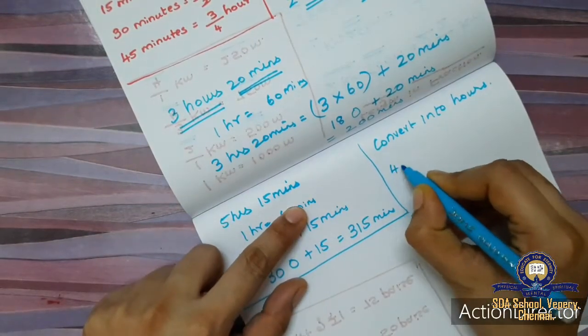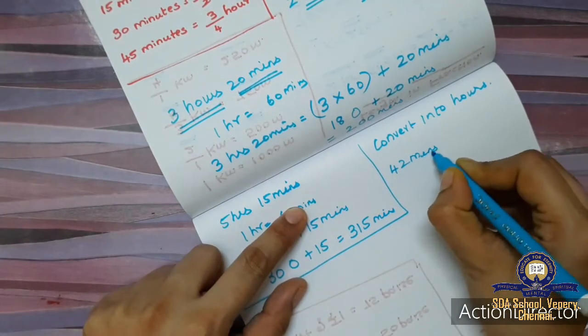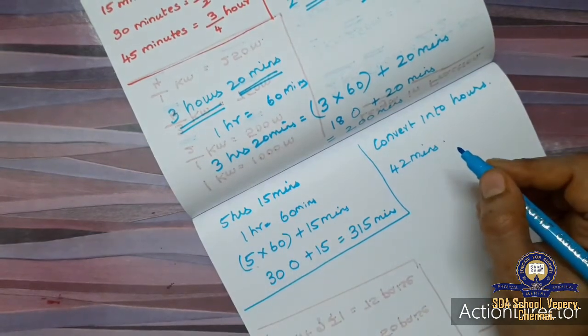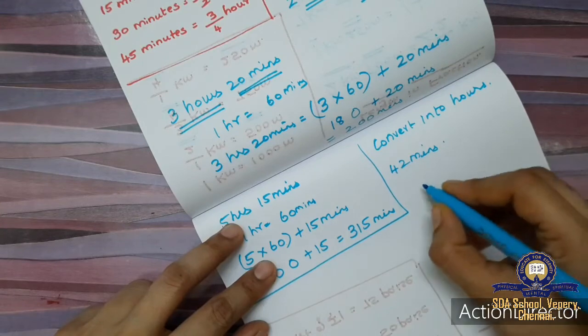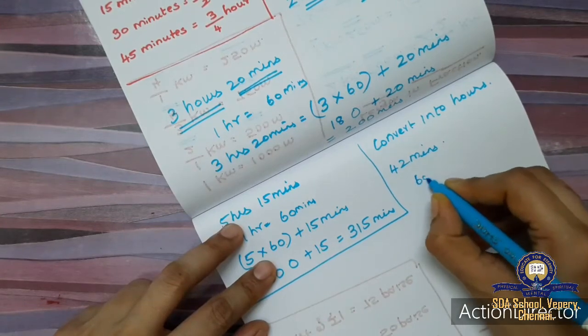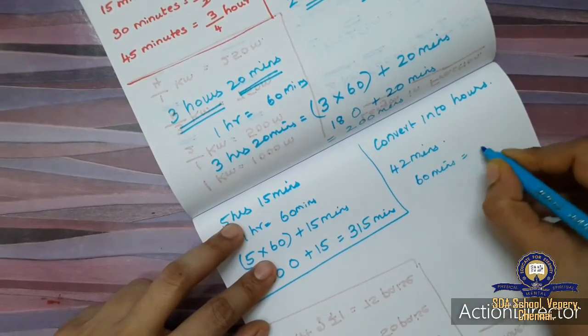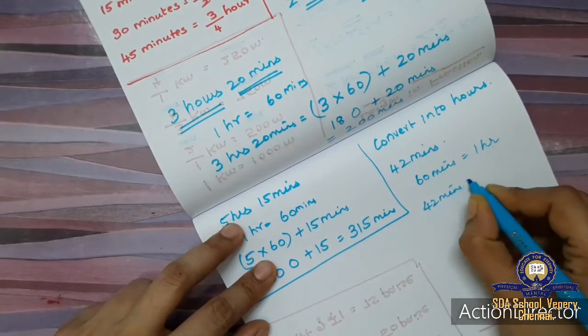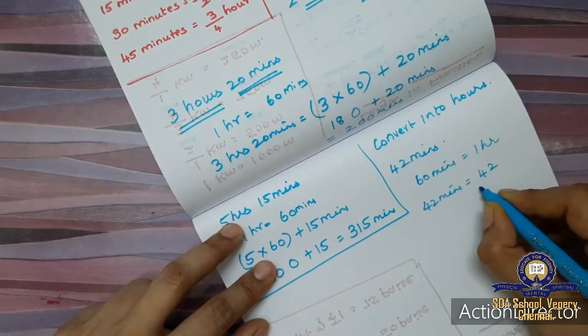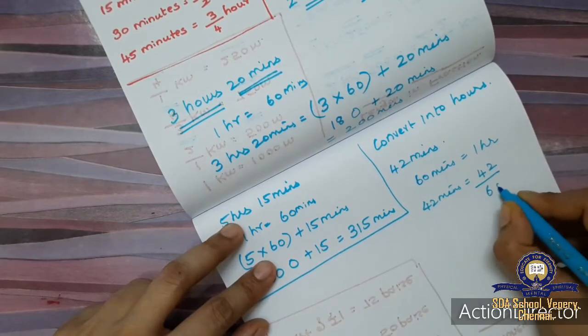Okay, so first sum is 42 minutes. We are going to convert it into hours. So 42 minutes into hours means 60 minutes equal to 1 hour. Then 42 minutes is 42 divided by 60.